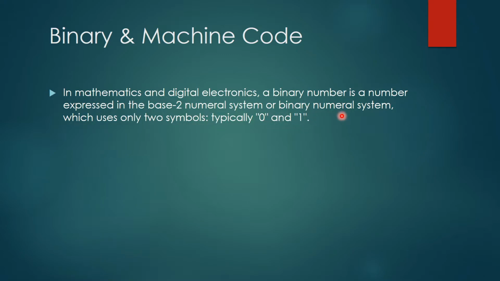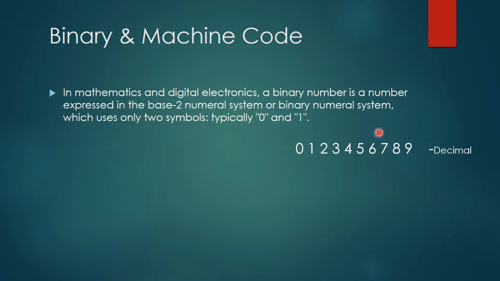Suppose I tell you to write down 123, what will you do? You will take a copy and a pen and write 1, 2 and then 3, right? But if I tell you that you are using these 9 digits, 1 2 3 4 5 6 7 8 and 9, if I tell you to write 89, you will use 8 and 9.